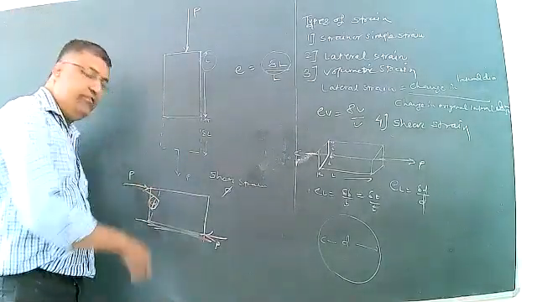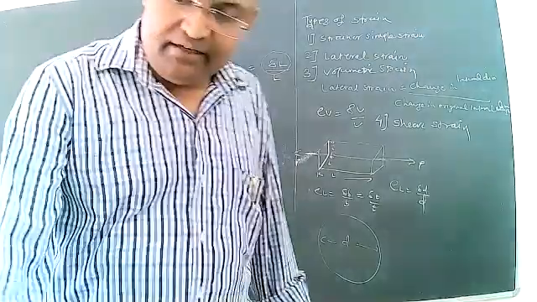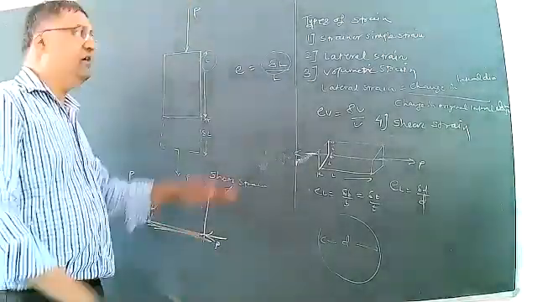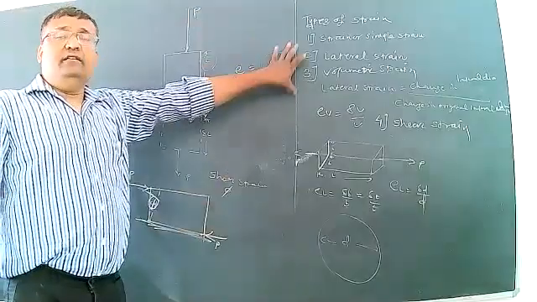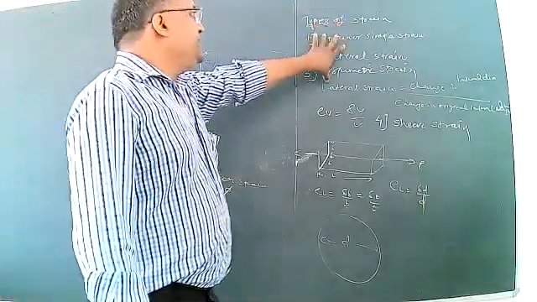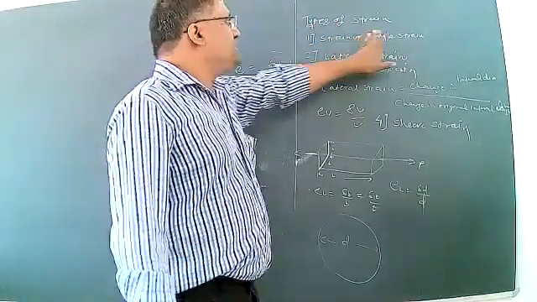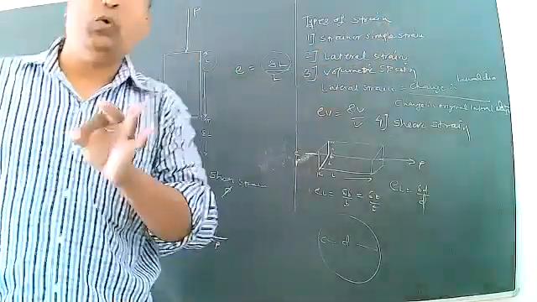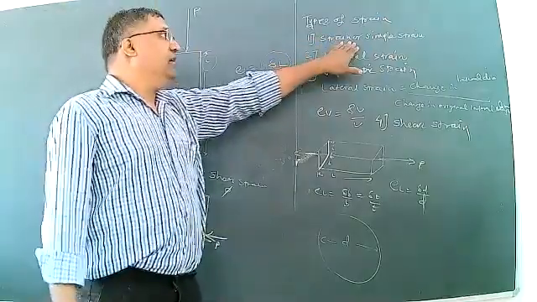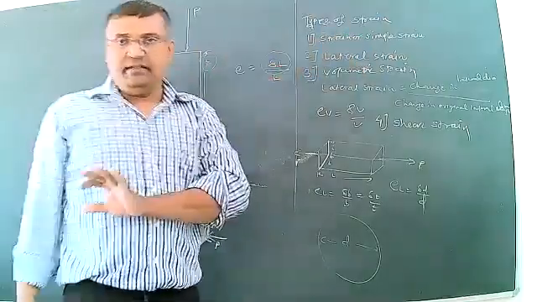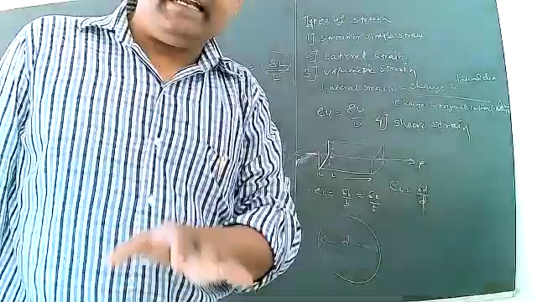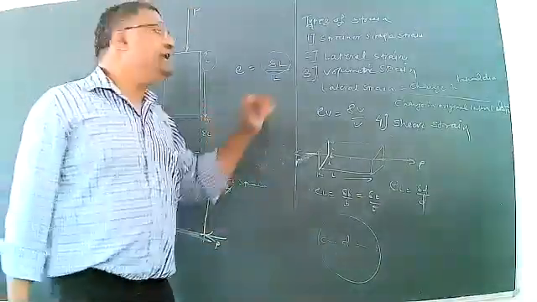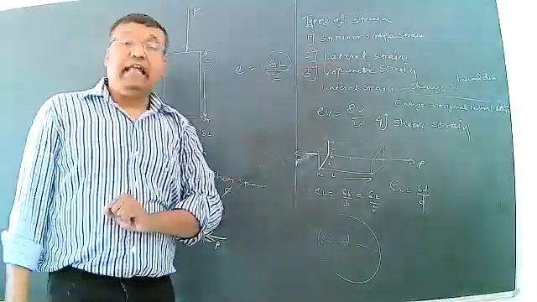That angle is represented by phi. Then these are the four types of strain. The first is simple strain, or only strain, which is defined as the ratio of change in length to the original length. Mathematically, it is represented by E, that is equal to delta L upon L. Second is lateral